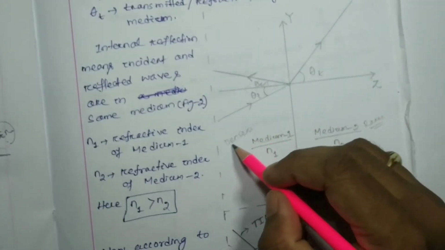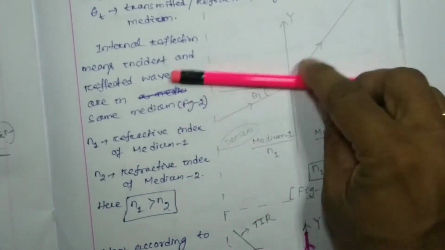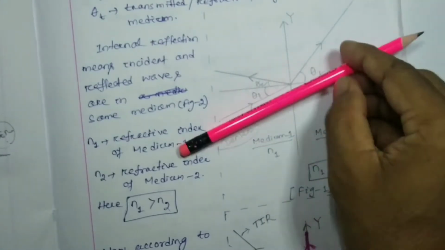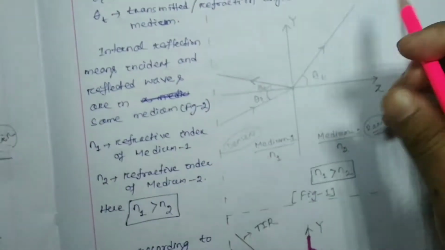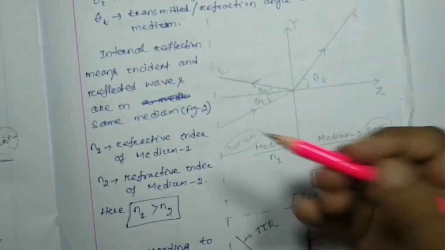As it is a denser medium going to a rarer medium, the wave does not move in its original path; it bends away from the normal in this way. This is the transmitted wave, and this is the reflected wave, with the incident wave.